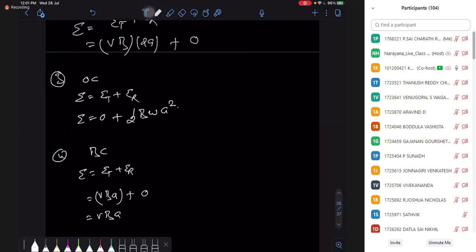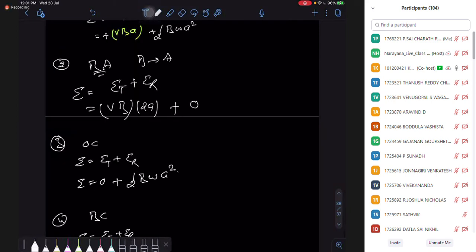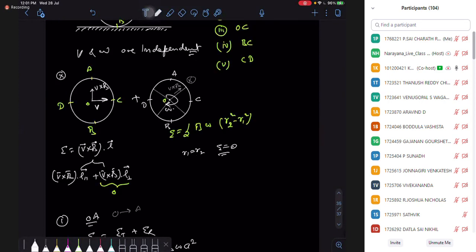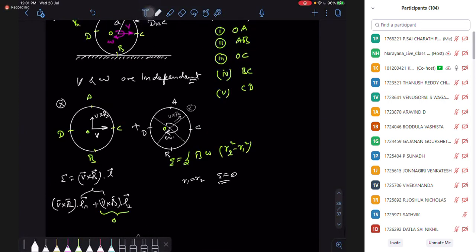So the fifth one, I think the last one, is this. I hope you can find out for any case now. CD, you can tell me. For CD, what is the contribution of translation? CD is perpendicular to V cross B, so no contribution due to translation. C and D have the same radial distance, so rotation is also 0.